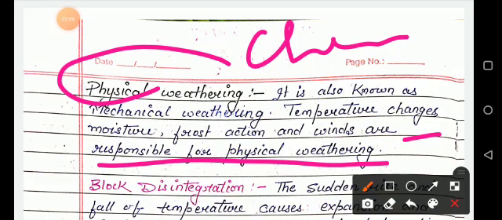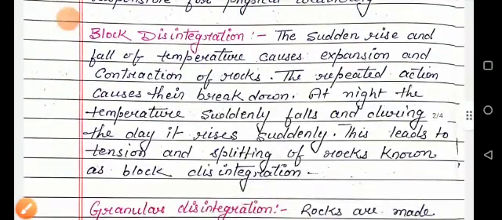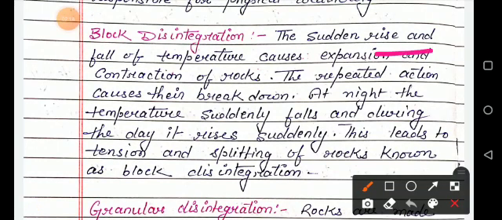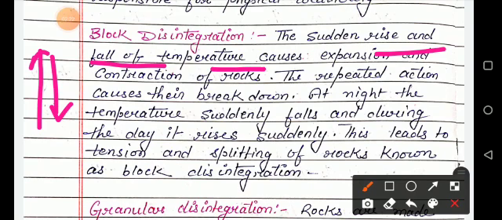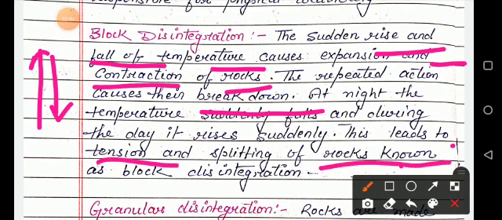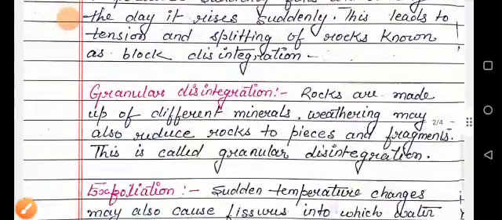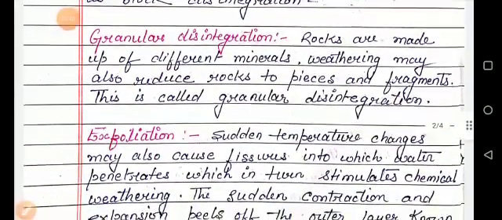The first one is your block disintegration. In block disintegration, the sudden rise and sudden fall of the temperature causes expansion and contraction of rocks. The repeated action causes their breakdown. At night the temperature suddenly falls and during the day it rises suddenly. So this leads to tension and splitting of rocks, known as block disintegration.